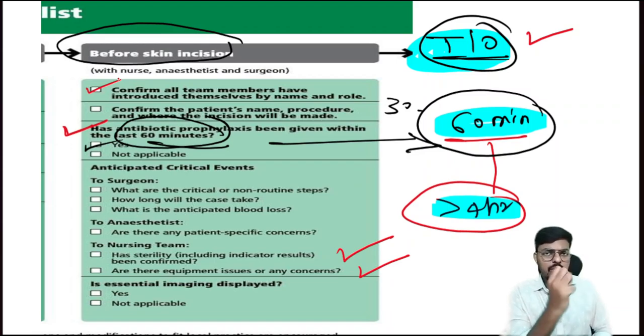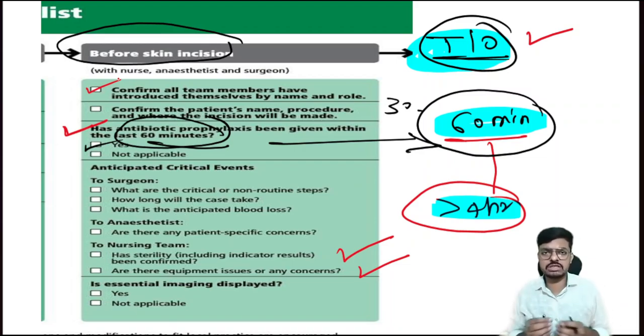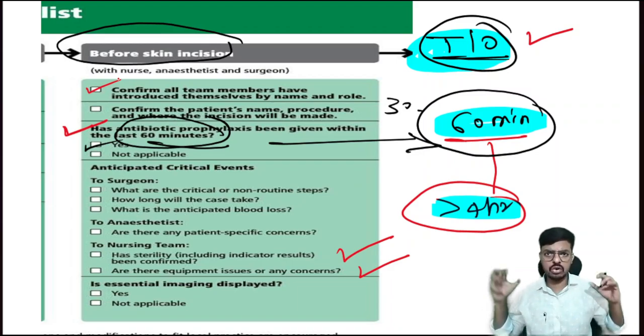So there, everyone has to explain their role. Yes, I am the circulatory nurse, I am the scrub nurse, I am the main surgeon. I am the assistant surgeon, and I am the anesthesiologist. Everyone should describe their role, and as a team, with coordination, they have to move on in the surgery.